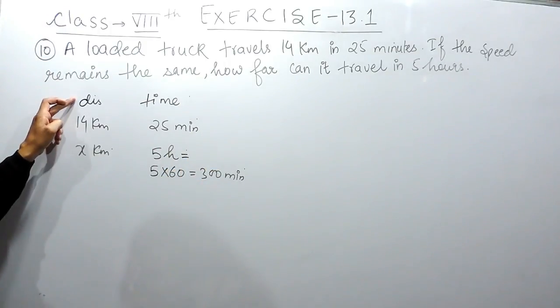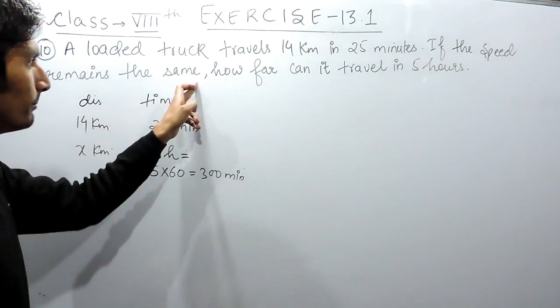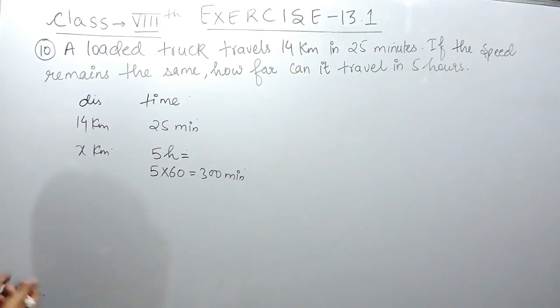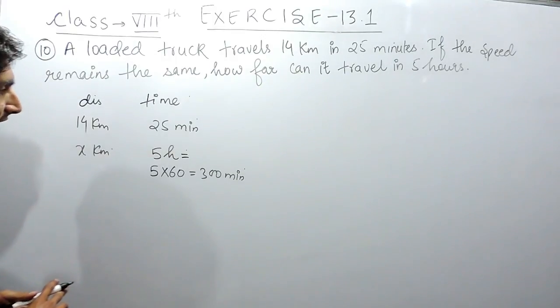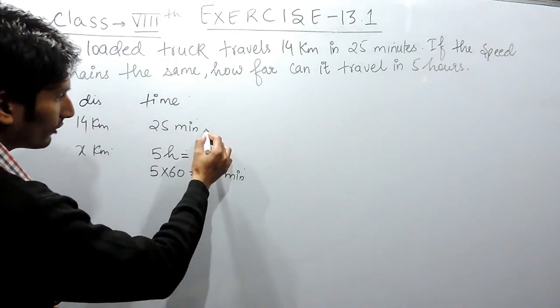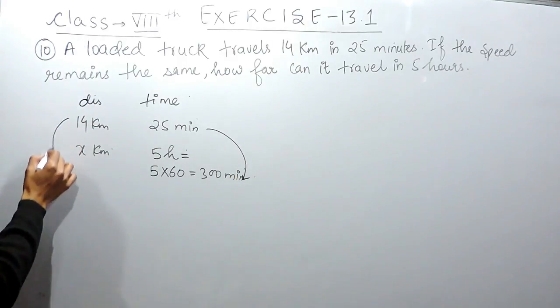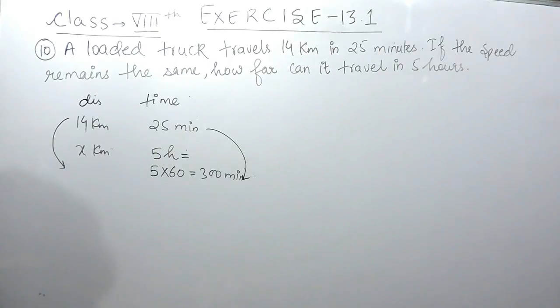So when you are increasing the distance, the time must also increase if the speed is the same. In other words, the number of times one value is increased, the same number of times the other value will also increase.